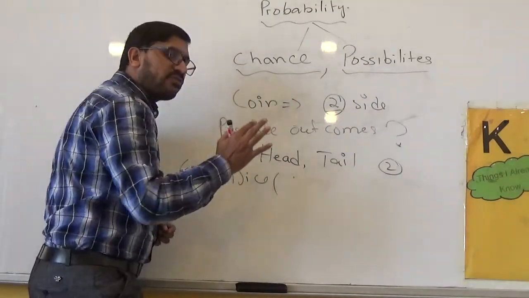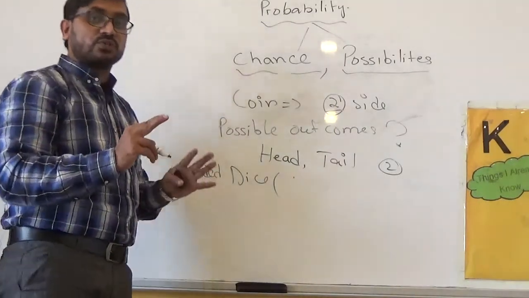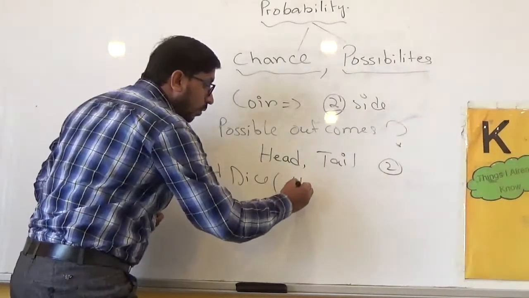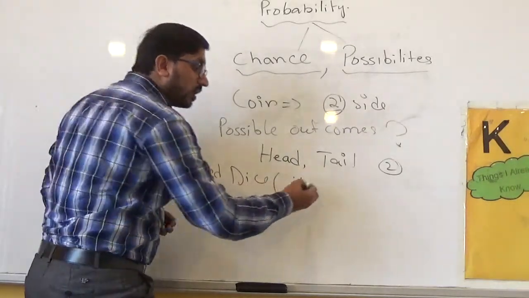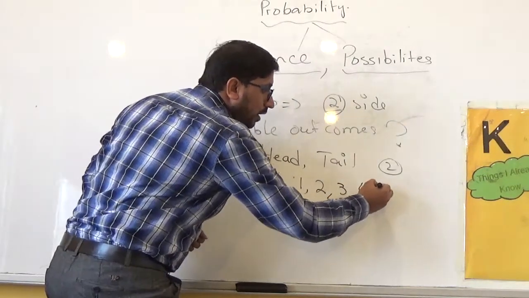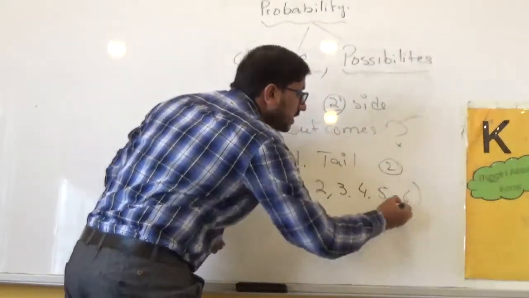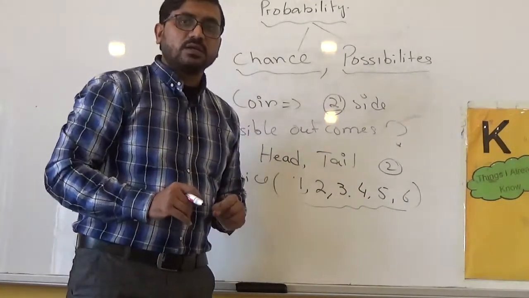We have 6 faces. That means there will be 6 possible outcomes. What will it be? When you roll the dice, you will get 1, or you will get 2, or 3, or 4, or 5, or 6. So these are the possible outcomes when you roll a dice.